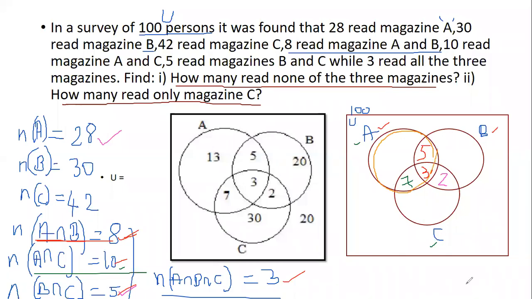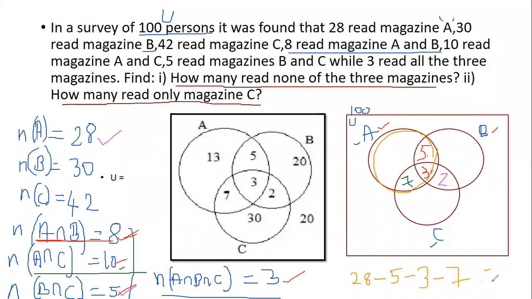Now, out of 28, 5 of them read both magazine A and B, so I will remove them. Then 3 of them read all the 3 magazines A, B and C, so I will remove them also. And 7 of them read magazine A and C, so they are also not required.